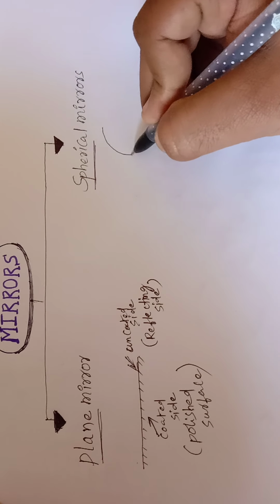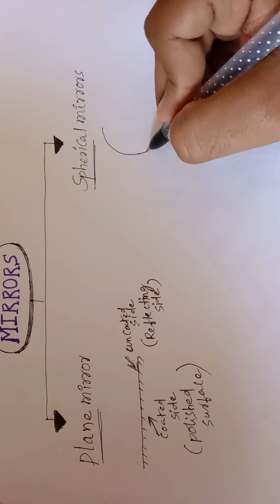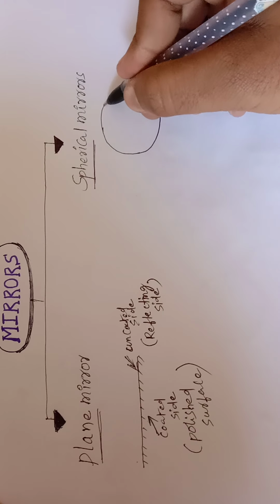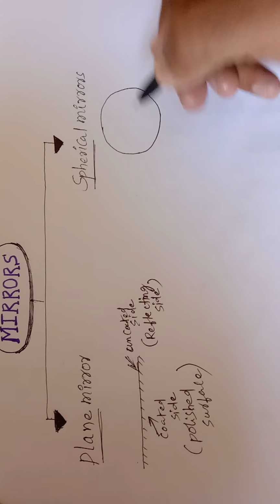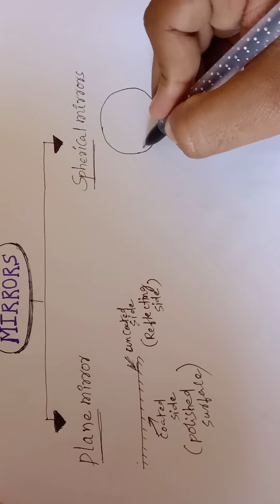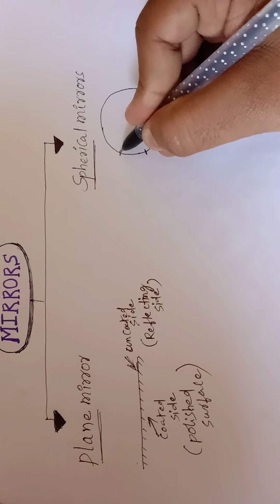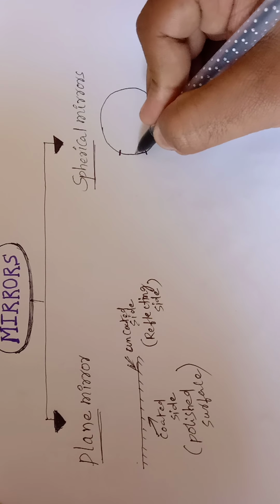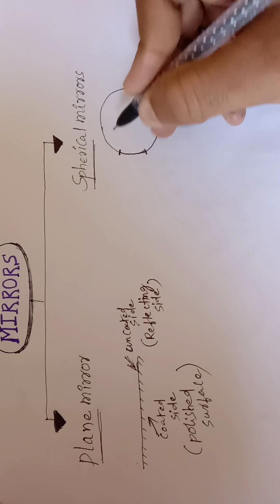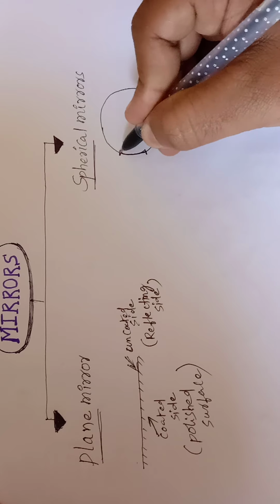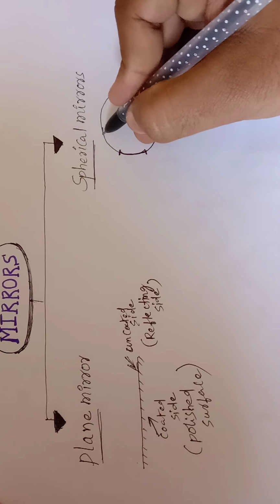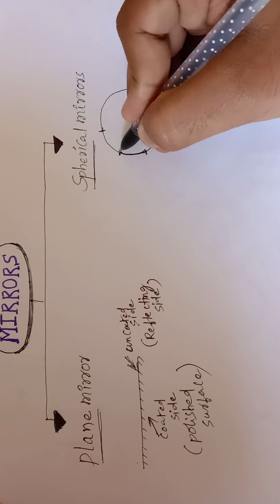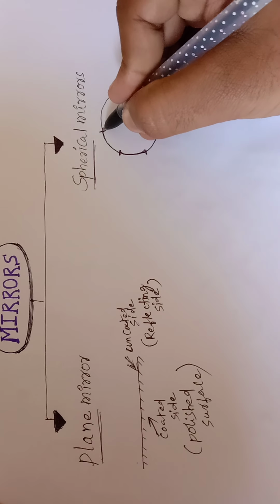To understand this, we need to take a sphere. Let us take two regions here, two points. If you observe, this is a curved surface. If I take it like this, this also becomes a curved surface.